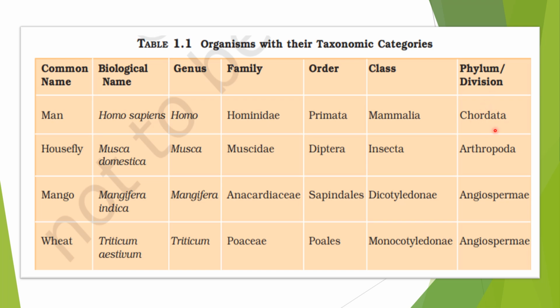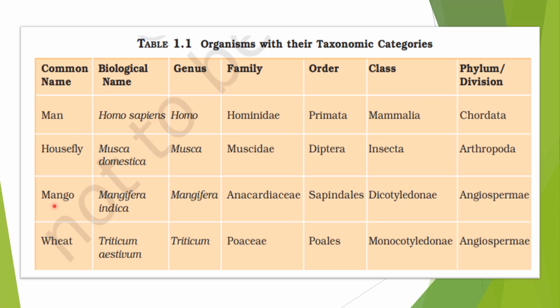Obviously the kingdom is Animalia. Here you can see housefly. The scientific name is Musca domestica. Genus is Musca, family Muscidae, order Diptera, class Insecta, phylum Arthropoda, kingdom is Animalia.